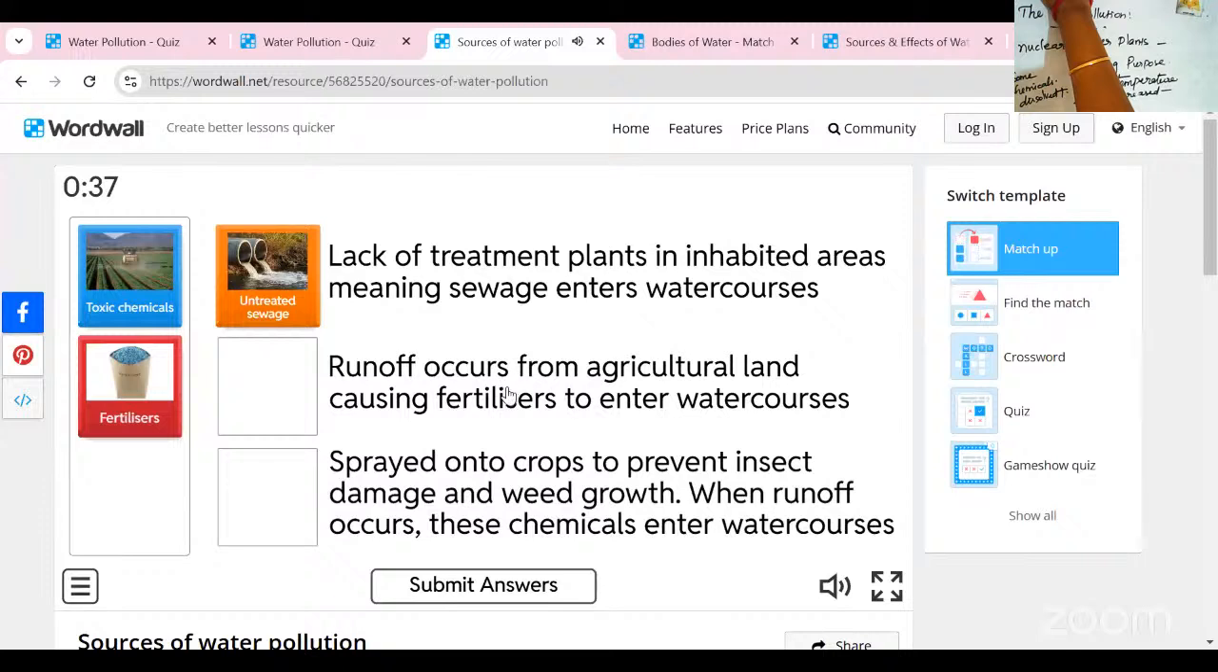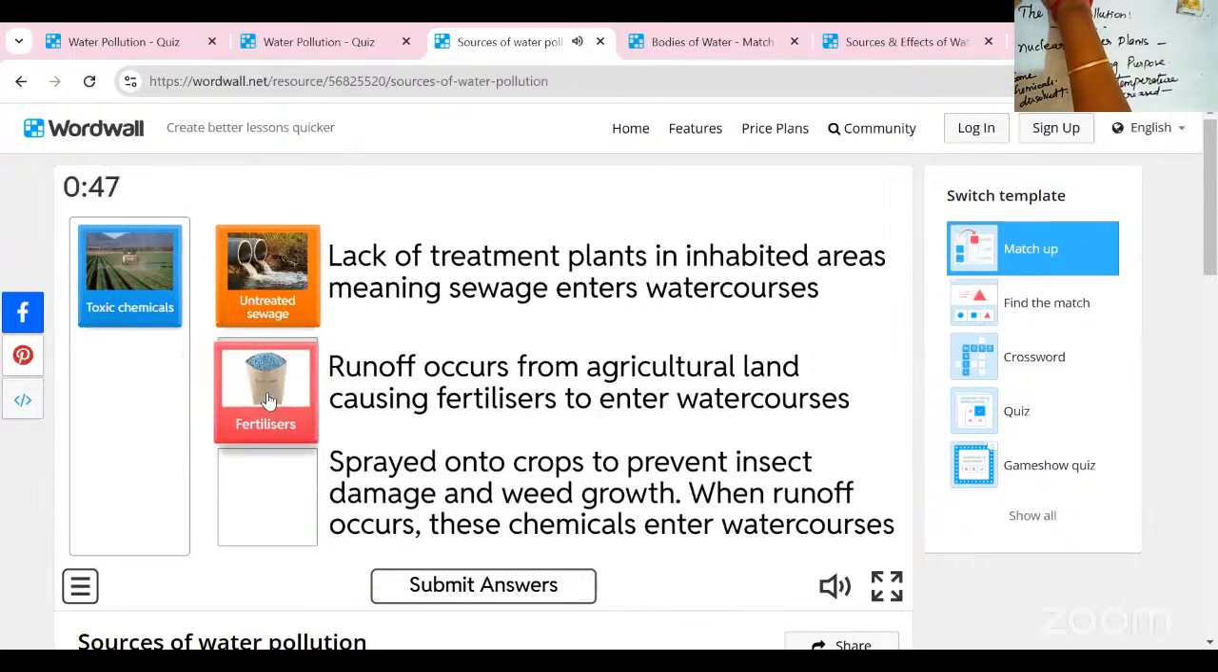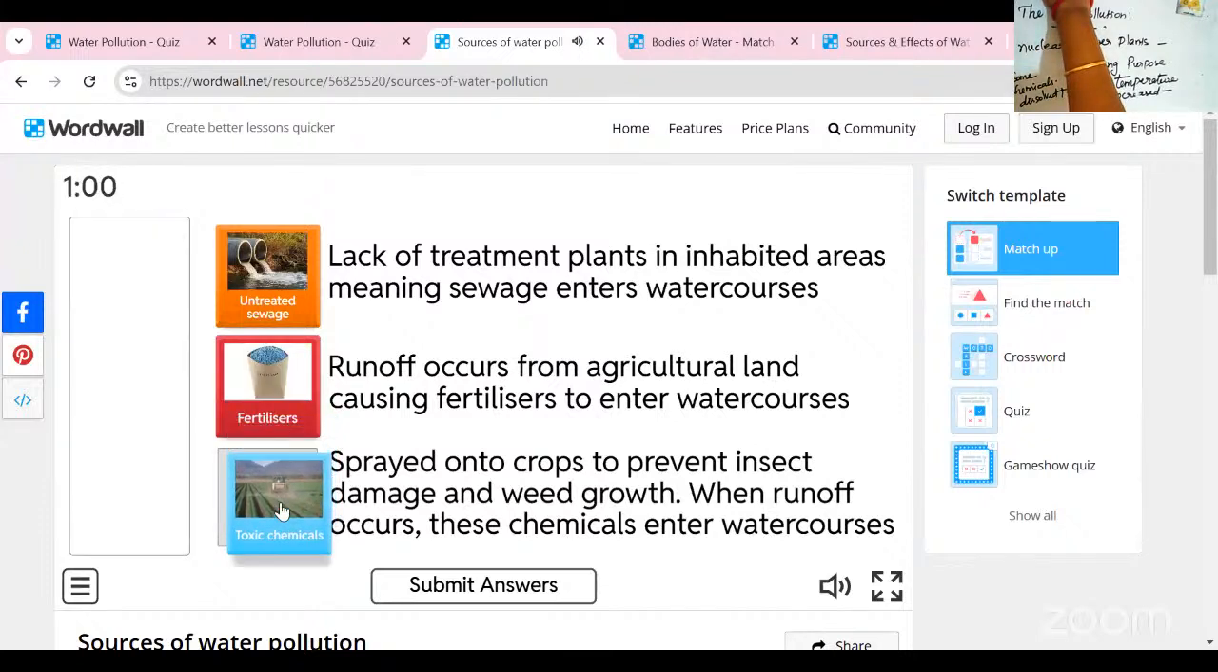Runoff occurs from agricultural land causing fertilizer to enter the water course. Yes, fertilizer is one of the sources of water pollution, sprayed on the crops to prevent insect damage and weed growth. When runoff occurs, these chemicals enter the water course. We apply different kinds of fertilizers, pesticides and fungicides, so these also enter into water courses.